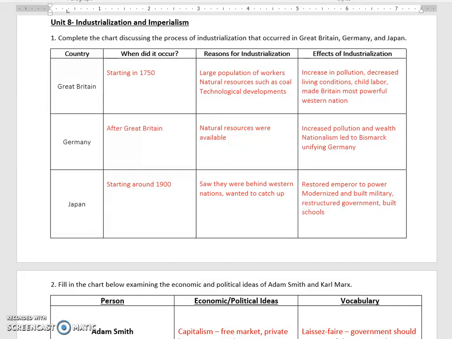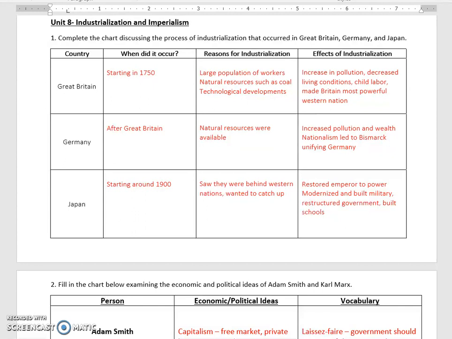And the first industry to be industrialized was, of course, the textile industry, the clothing and cloth industry. Big reason why the Industrial Revolution started in Britain: they had a large population, they had the natural resources available, they had nice smooth rivers for transportation, and they'd had some technological developments like the invention of the steam engine to make industrialization possible. Some of the effects that we see: Britain becomes the most powerful Western nation.